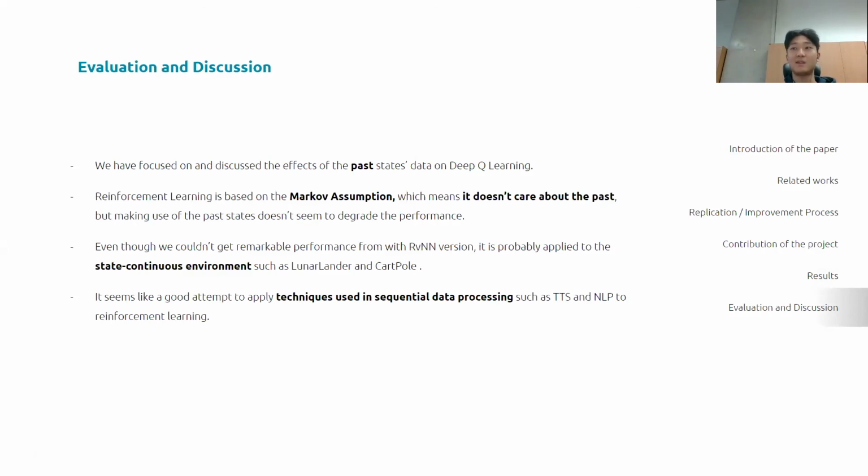In that sense, we thought a recursive neural network could be applied to continuous state environments such as lunar lander and CartPole. As a result, we concluded that it seems like a good trial to apply techniques from sequential data processing, such as text-to-speech and natural language processing, to reinforcement learning. This concludes our presentation, and thank you.